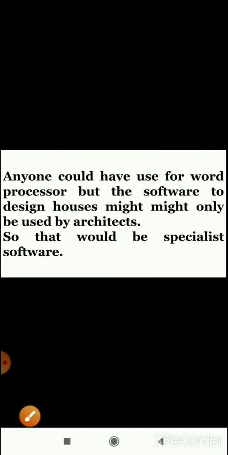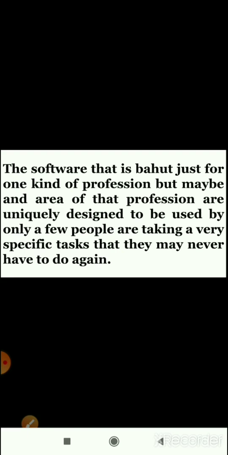Anyone could have a use for a word processor. Yes, we are all using MS Word, but software to design a house might only be used by architects. Yes, so that would be specialist software. I hope you are clear with specialist software. There are some examples of specialist software.